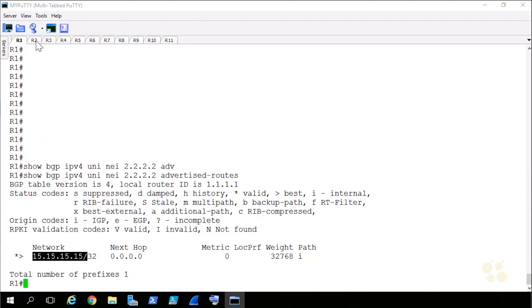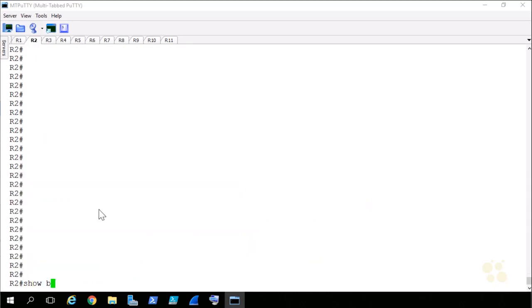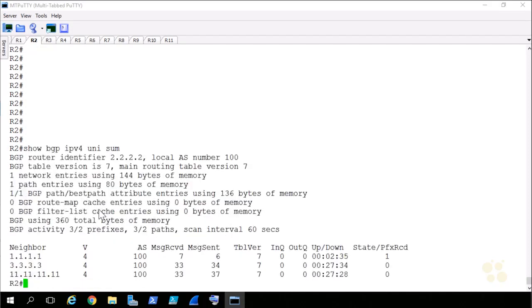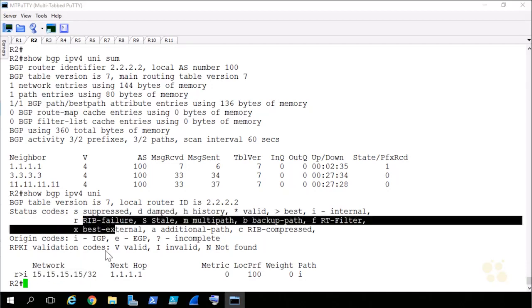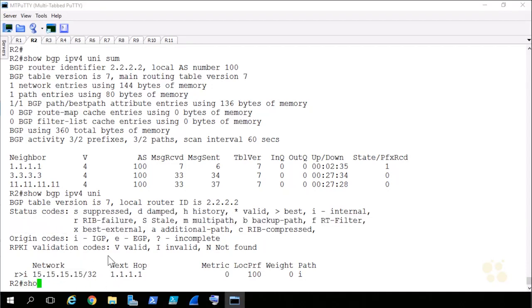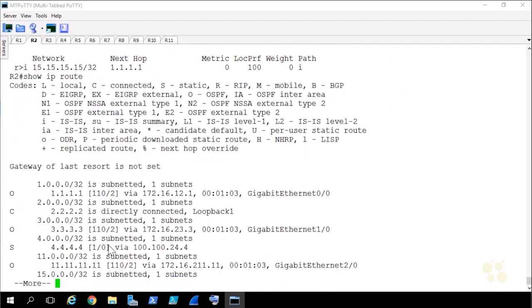Let's jump over to R2, and we'll give it a show BGP IPv4 unicast summary. Looks like I'm receiving a prefix from 1.1.1.1. If I just delete the summary, we can see, well, here we go. We've got this issue again where we've got the 15.15.15.15 route, but there's a RIB failure. Let's check out show IP route to see what's going on.